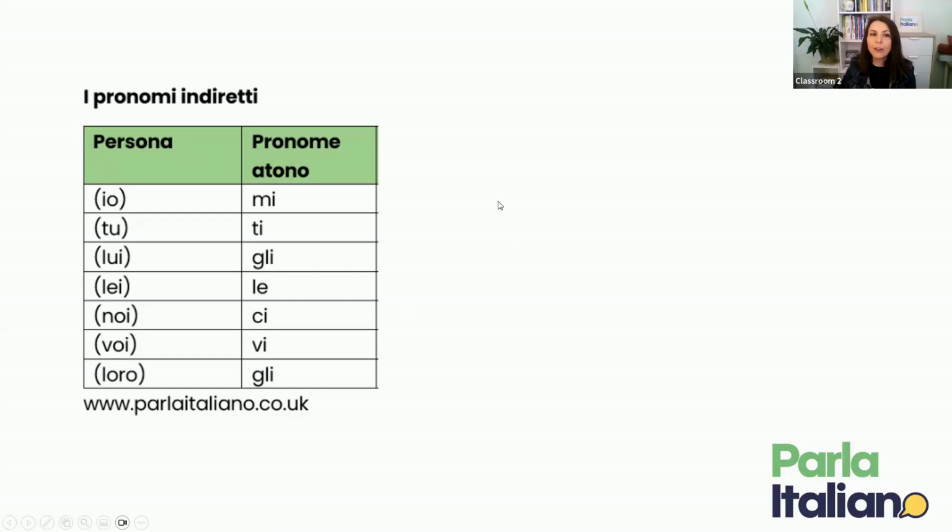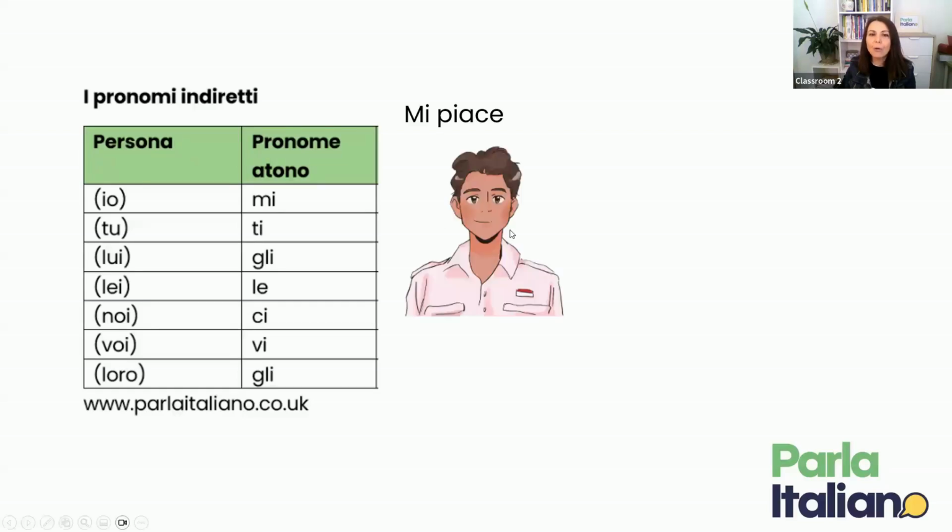Okay, so here are your pronouns. In the case of when I talk about myself, of course, I will say mi piace. If I talk about you, I'll say ti piace. But how about if I'm talking about Giulio? So a third person, I'm talking about he. The pronoun will be gli. Careful with this pronunciation, it is gli.